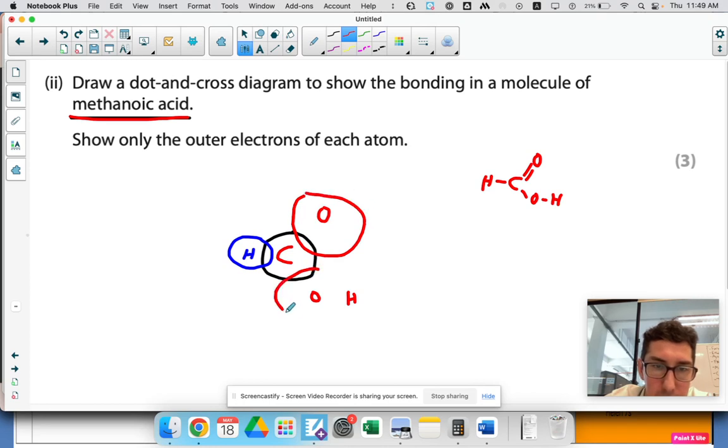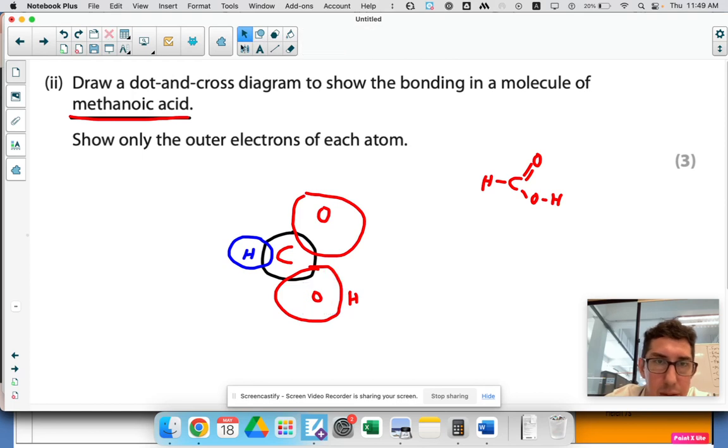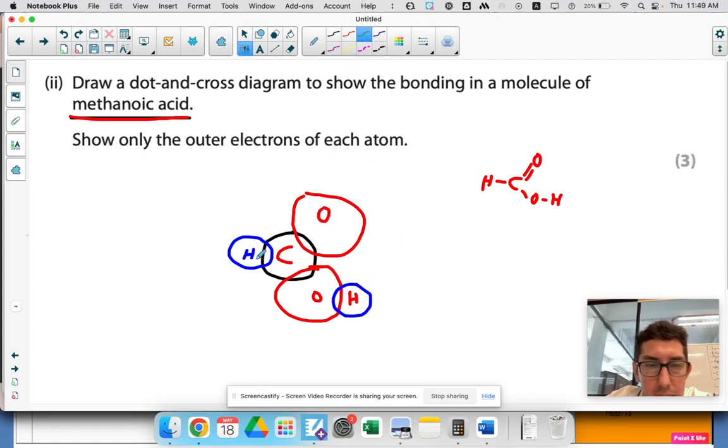Try to keep them the same consistent size. Failing a bit on that, but oh well. Let's move this. That's fine. Okay, so we've got all these overlapping circles showing the outer shells. Now let's put the electrons on.